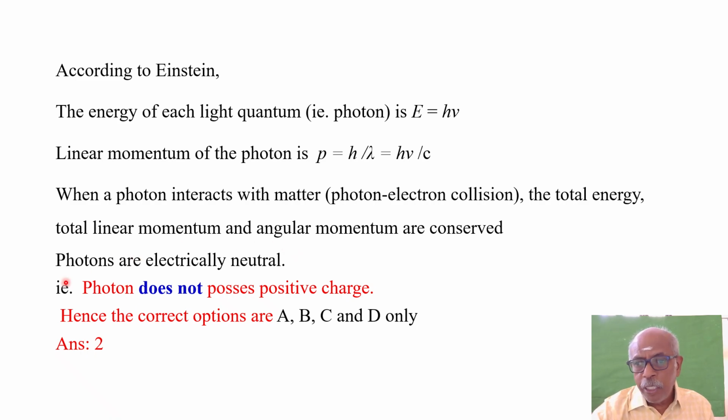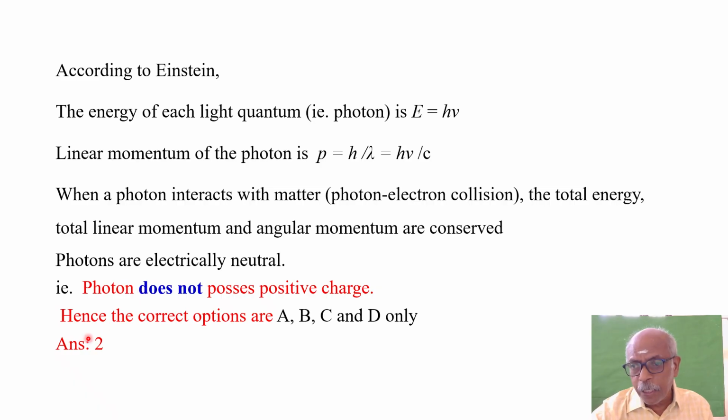Then photons are electrically neutral. This is according to Einstein's photoelectric theory. But it has been given in the question that photon possesses positive charge. But in reality, photon does not possess positive charge. Only proton, which is inside the nucleus, that is a separate thing that you know very well.